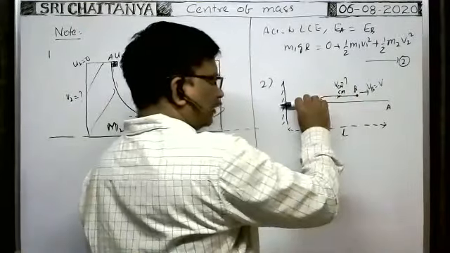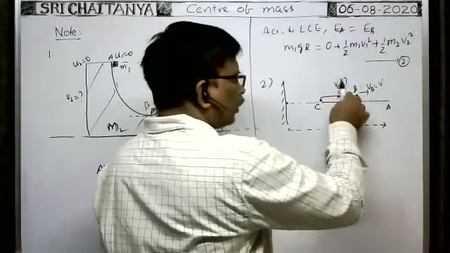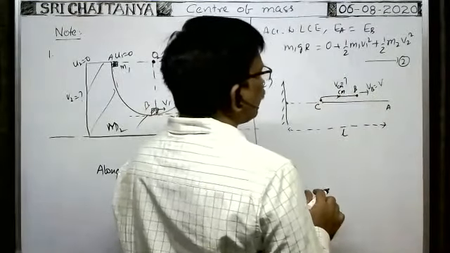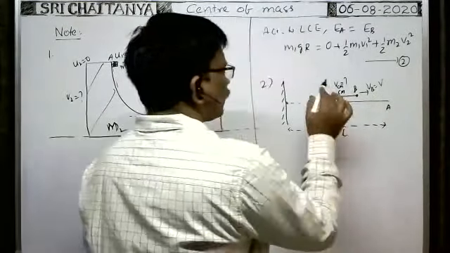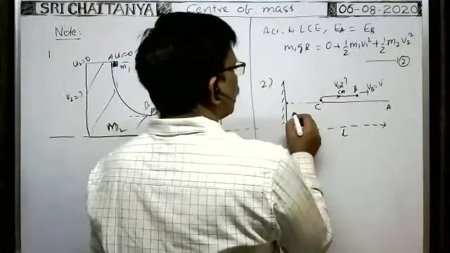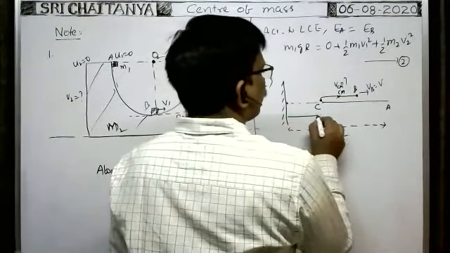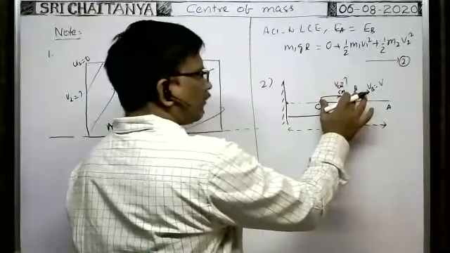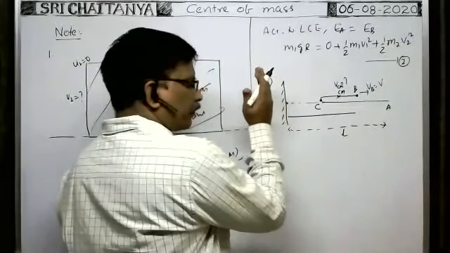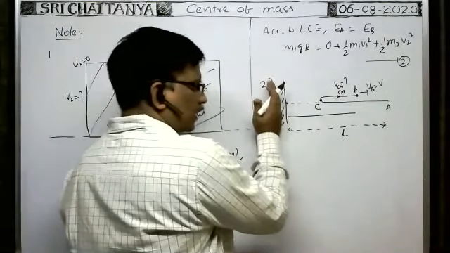Whenever it is straight, the total length of the wire is here, but it is folded like this. So to find the velocity of the center of mass, all distances of every point must be measured from the fixed support only, the fixed body surface only.